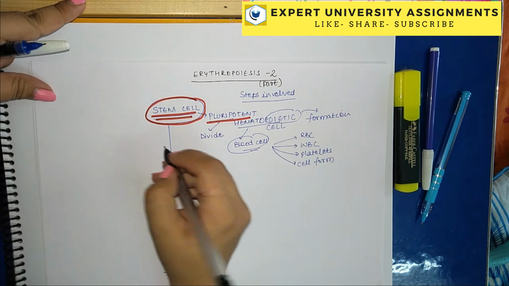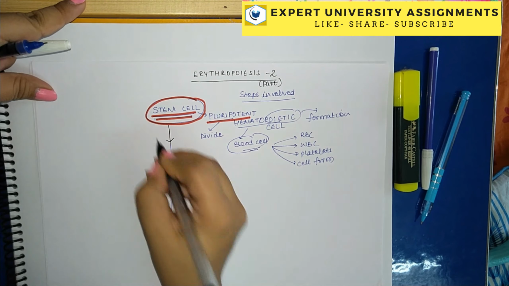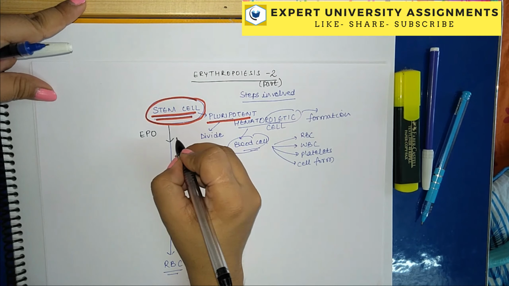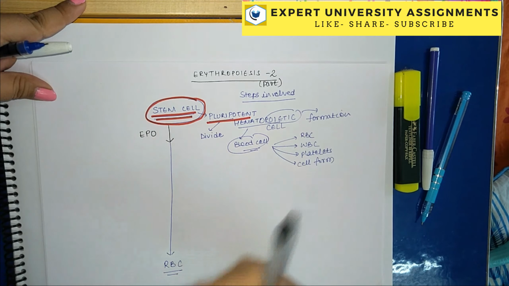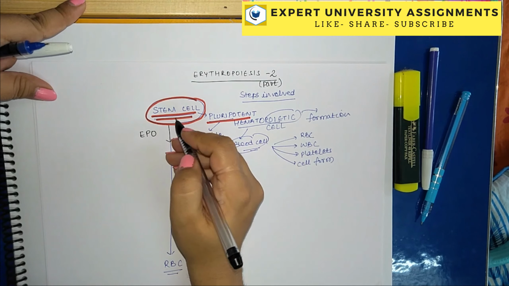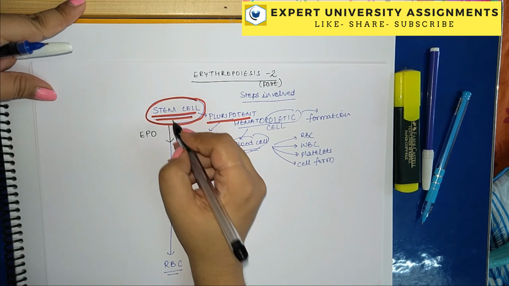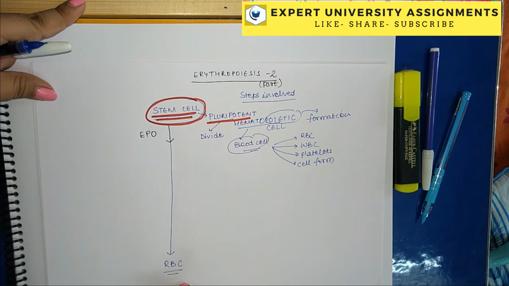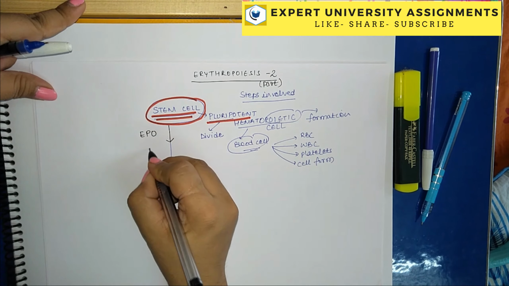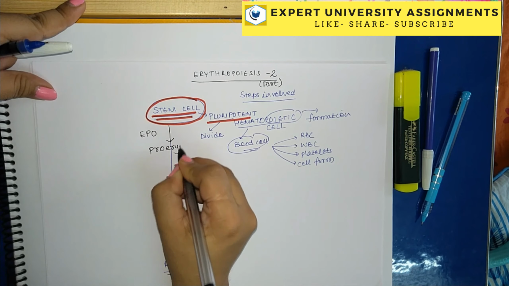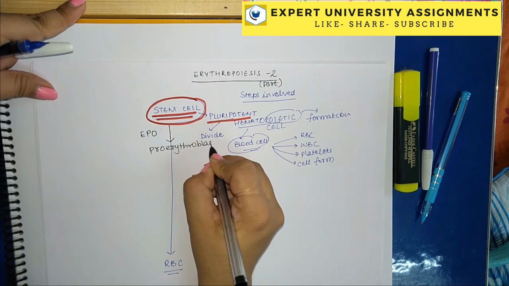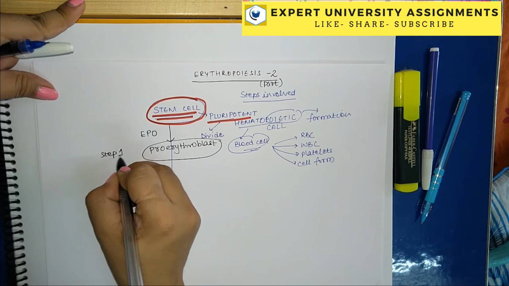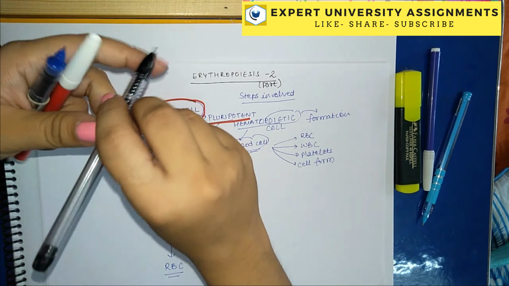Now what happens with stem cells? The first cell which forms is basically initiated by the secretion of EPO as well as iron dependency, which will carry on the later stages. So how do stem cells start forming a type of precursor cell which will ultimately lead to the formation of red blood cell? Stem cells will first of all form proerythroblast. So proerythroblast is the step 1.